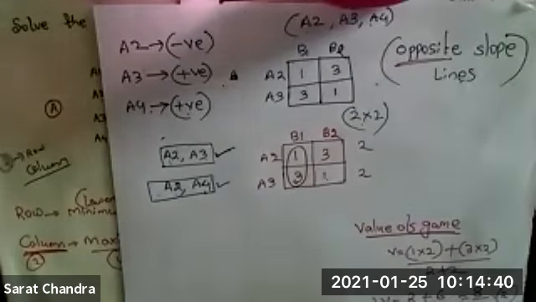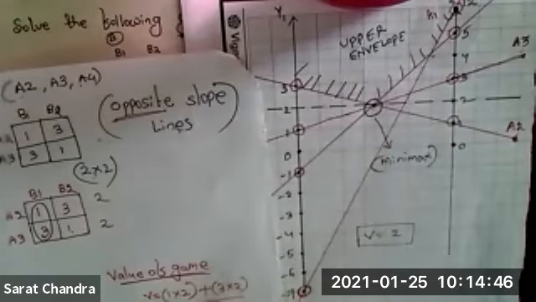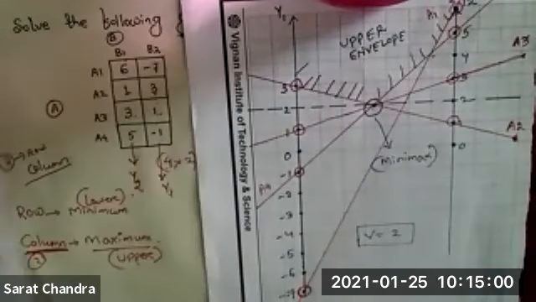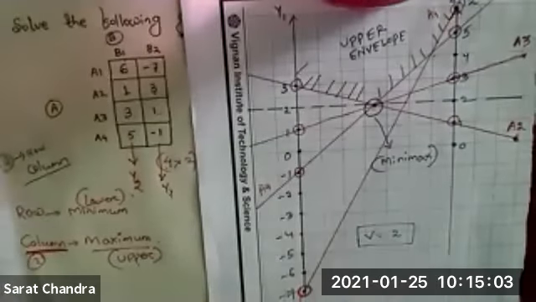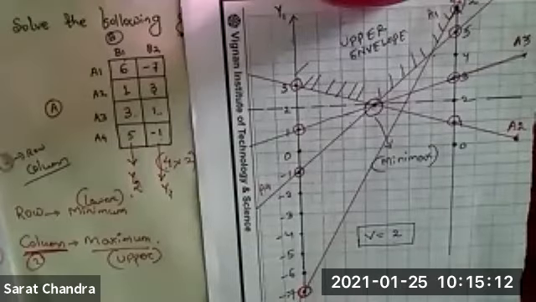Normally this kind of question they will not ask in the exam. What if all the slopes are positive? That is not possible, that is never possible. If all the slopes are positive, then that game you cannot solve. For that, a different method is there, but that method is not in your syllabus. It will be a very lengthy method, and some dominance principle we have to apply. But those methods are not there in your syllabus.